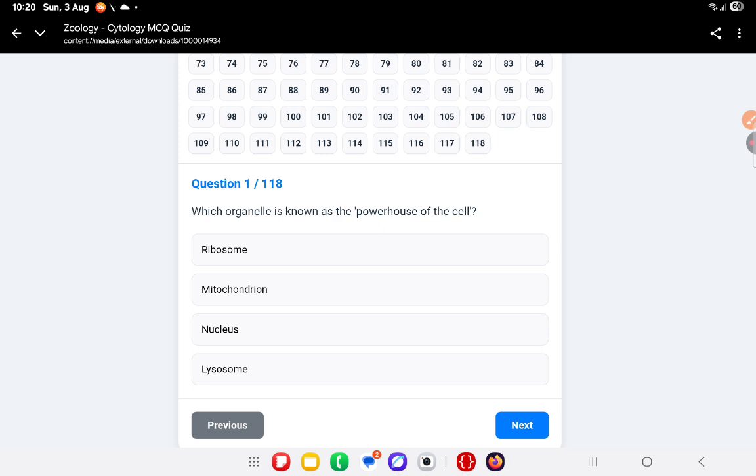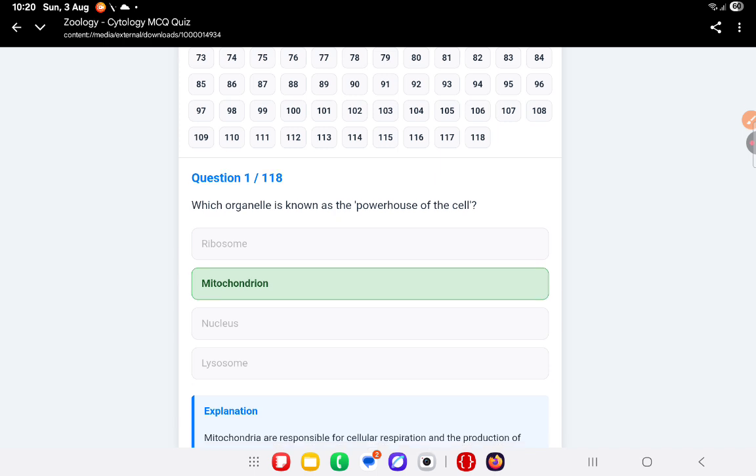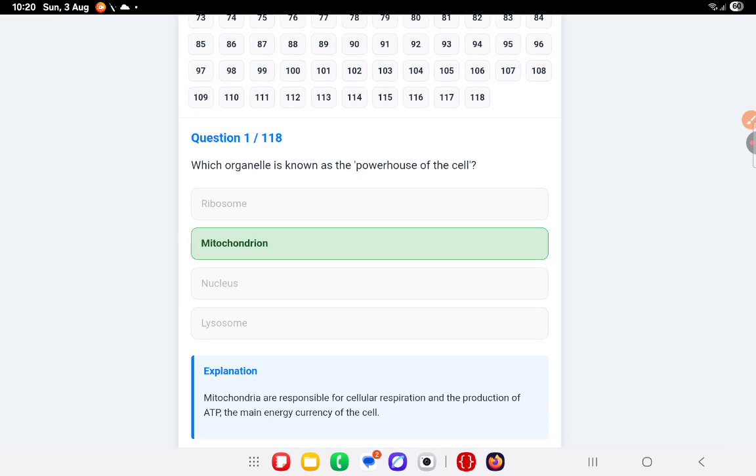Cytology chapter. Okay. So first question is, which organelle is known as the powerhouse of the cell? That's mitochondria. Because mitochondria are responsible for cellular respiration and the production of ATP, the main energy currency of the cell.